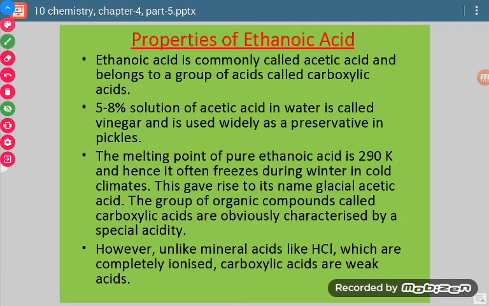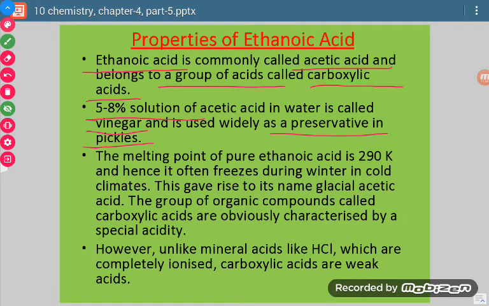Ethanoic acid is commonly called acetic acid, and it belongs to a group of acids called carboxylic acids. A 5 to 8% solution of acetic acid in water is called vinegar. Vinegar is the most used component in our kitchen, and in all the pickles it is used as a preservative.